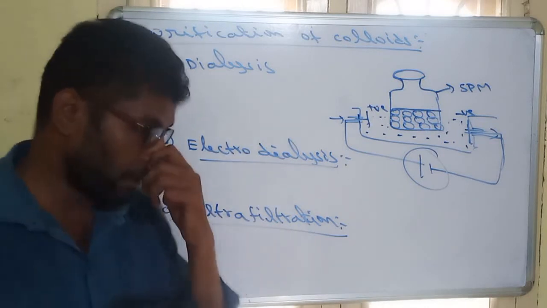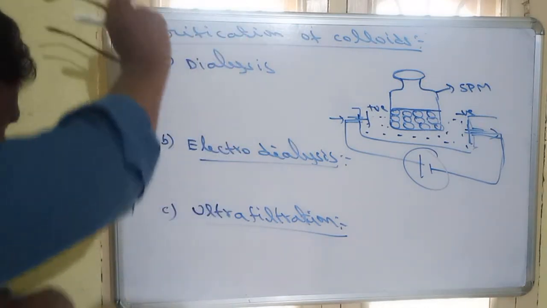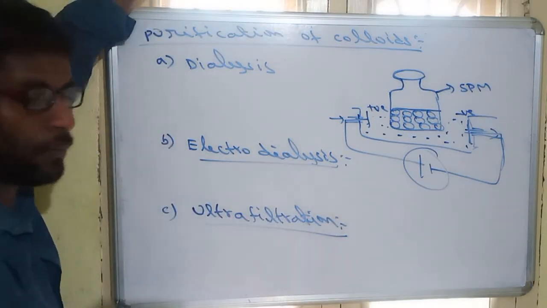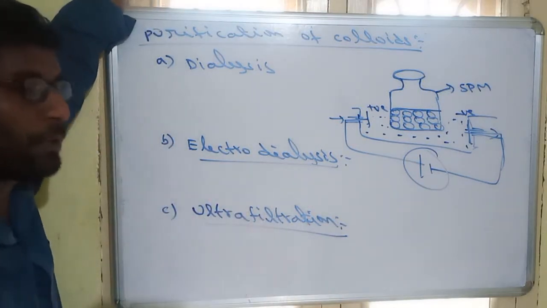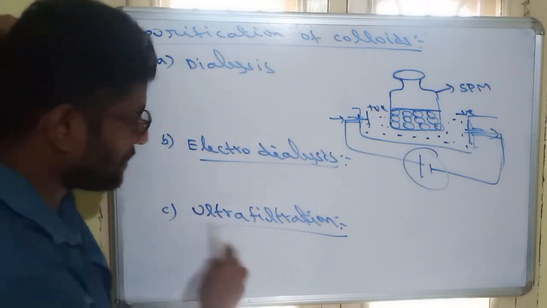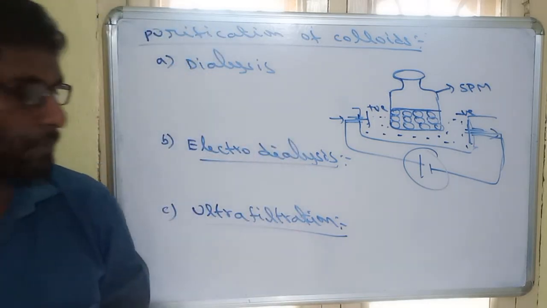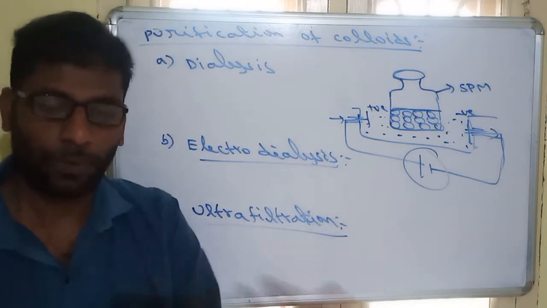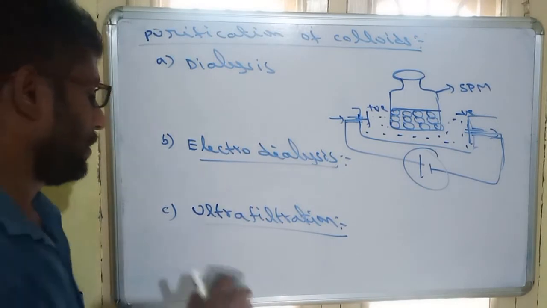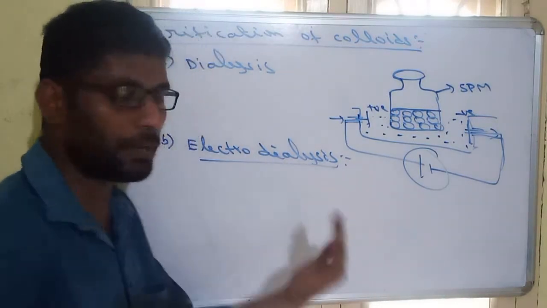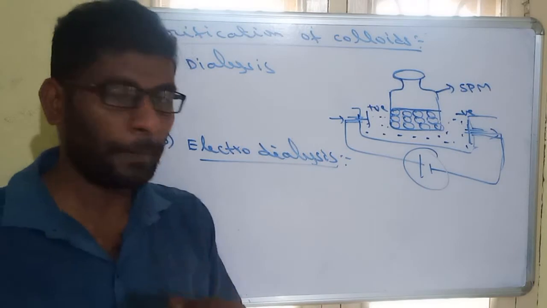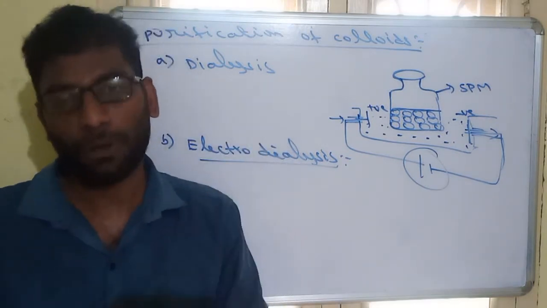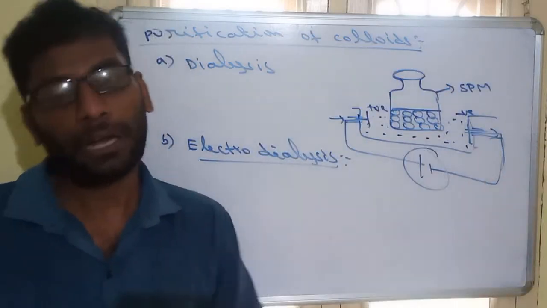So, same like that, the third one is ultrafiltration. In ultrafiltration, by using one filter paper, we can purify colloid, and that filter paper is called ultrafilter paper. So with the help of ultrafilter paper, we can purify colloid. What is ultrafilter paper? If you take common, ordinary filter paper, the hole size will be bigger. To decrease the size of the holes, we convert it into ultrafilter paper.